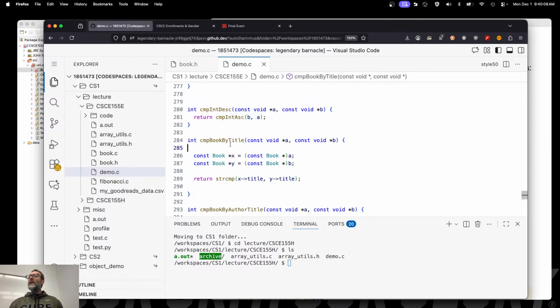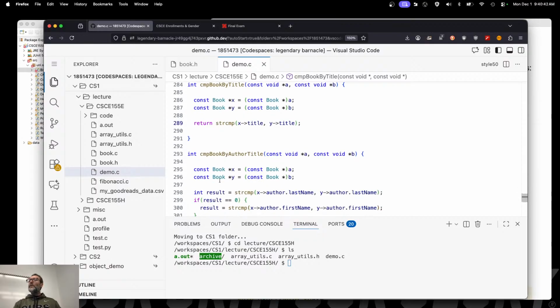So the idea here is if it's by title, you need to force it to become a book, right? And then you reuse as much code as you can. We already have a comparator. It's actually not a comparator, but we have a function to compare two strings, X's title and Y's title, and it has the same exact pattern. It returns something negative, positive, or 0, depending on the relative ordering of the two things. You're going to find that this is true for every single language that you encounter, right? This is the comparator pattern that is supported by pretty much any programming language that I've ever seen, okay?